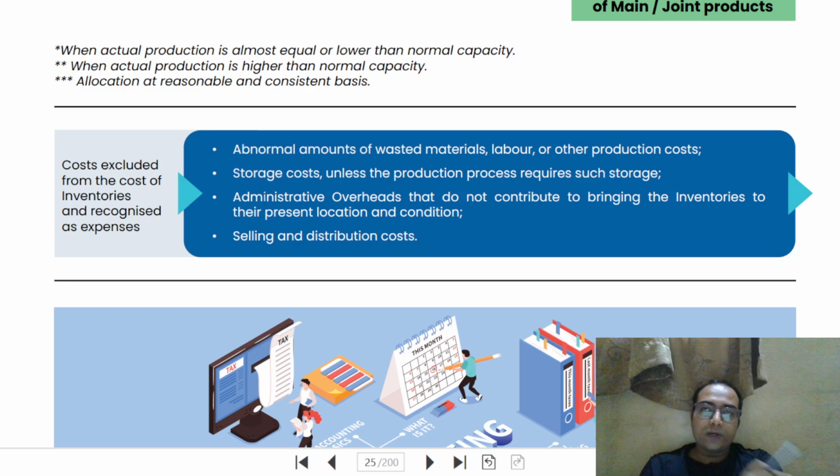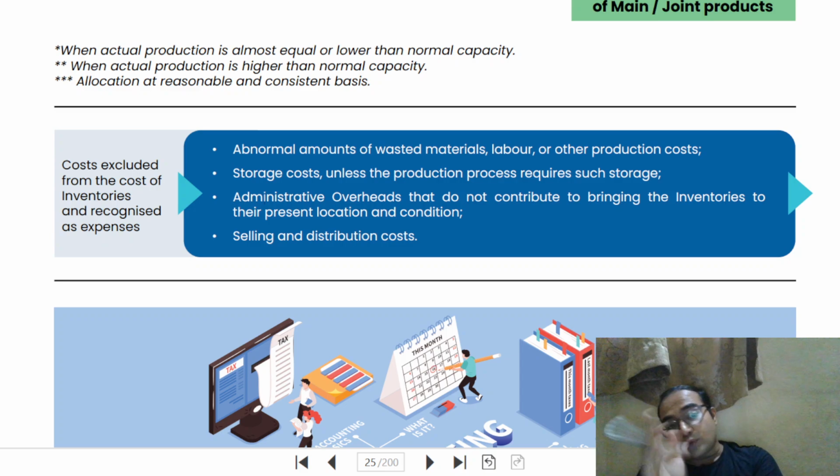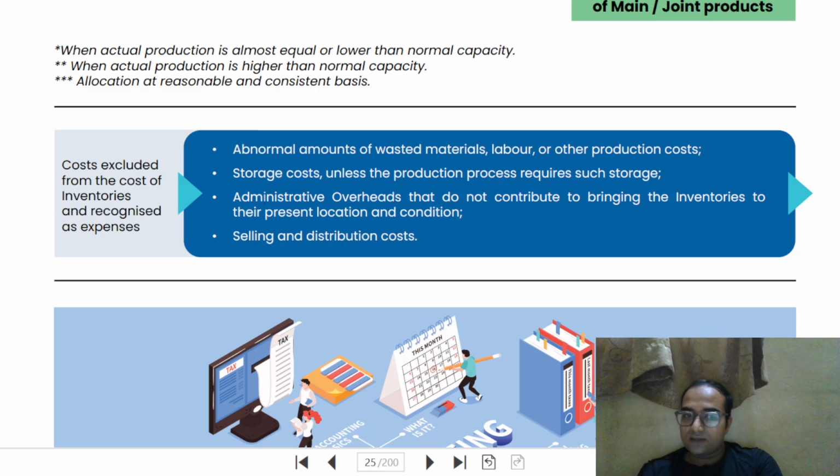Storage cost we don't include in the cost of inventories unless it is a very necessary part of production. For example, wine. In the case of wine, it is necessary to store that particular item for a long period of time. Also remember that in case of borrowing cost, we normally capitalize borrowing cost for a qualifying asset, that is normally a non-current asset. But where the inventory is of qualifying nature, that it takes a substantial period of time to get ready, then we can capitalize borrowing cost and we can capitalize storage cost as well. Otherwise we normally don't include storage cost in the cost of production.